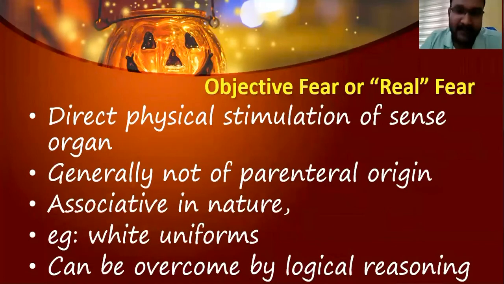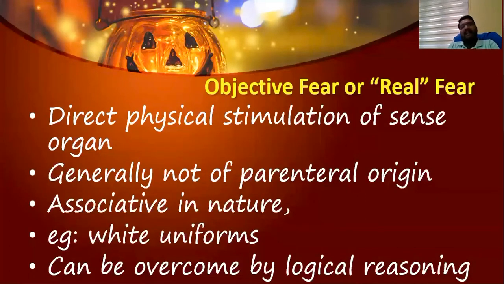Okay, a person with an objective fear, say for example, all children are afraid of the white coat, right? So when a child is scared about the white coat or white uniform or the smell of a hospital, that comes under the objective fear, which means that whoever is wearing all these things is going to harm that person. So when that thing comes, what happens? The direct physical stimulation of the sense organ will happen. He'll start crying, and somehow he wants to escape from there. So the entire mood of the child changes.